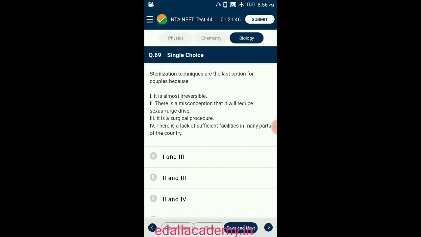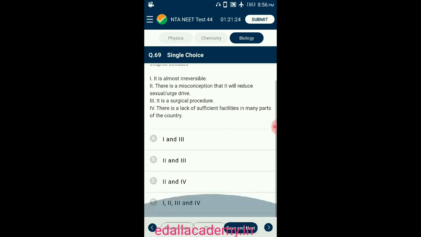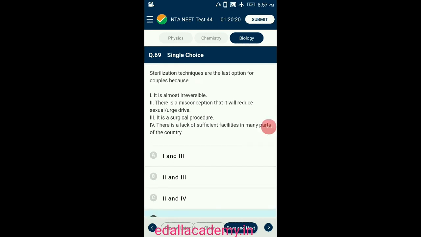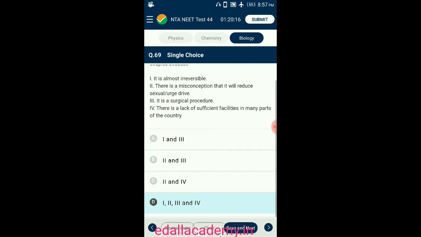Also, the expertise to perform these surgeries is not present in many parts of India, especially the rural areas. Many couples don't opt for it as they believe that it reduces sex drive, which is a misconception. So the answer for this question is option D. The last option for couples, due to all 4 reasons. So the correct option is option D.